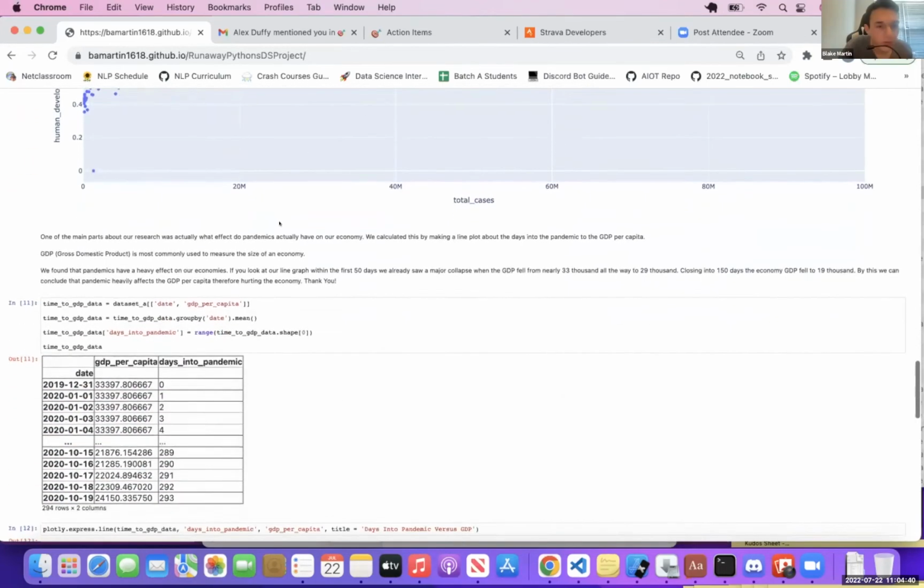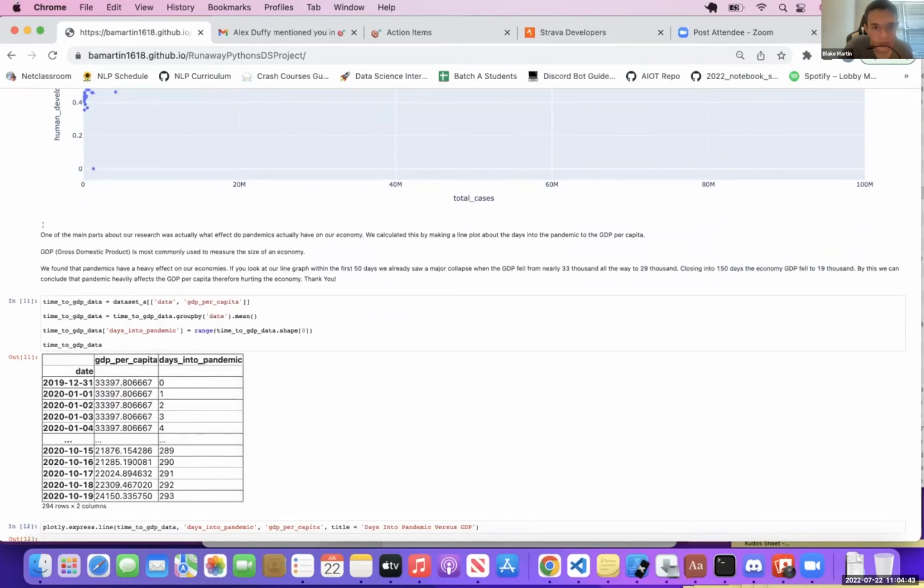All right, thank you, Aiden. One of the main parts about our research was actually what effect the pandemic's actually having on our economy. We calculated this by making a line plot about the days of the pandemic to the GDP per day. GDP is most commonly used to measure the size of an economy. We found that pandemics have heavy effects in our economies.